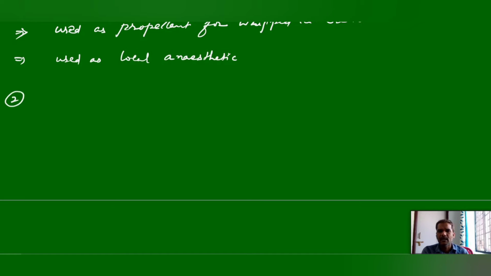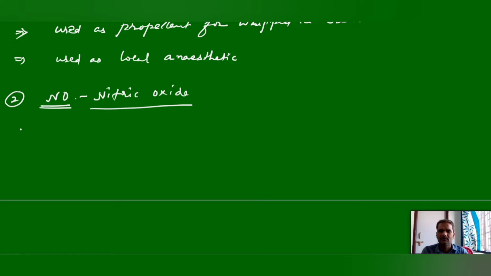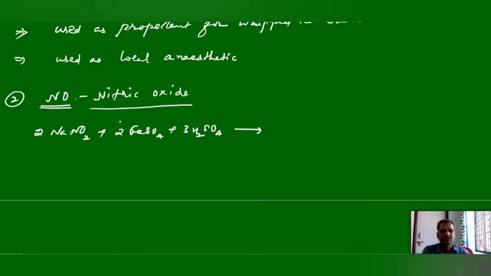The second type of nitrogen oxide is nitric oxide, NO. And the preparation of nitric oxide: sodium nitrite, whatever is there in the NCERT, one example, one preparation, that is enough. Ferrous sulfate and sulfuric acid. Actually, this is the intermediate in the brown ring test. Yes, it can form as an intermediate in the brown ring test.